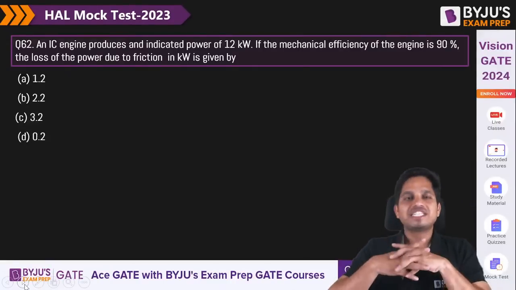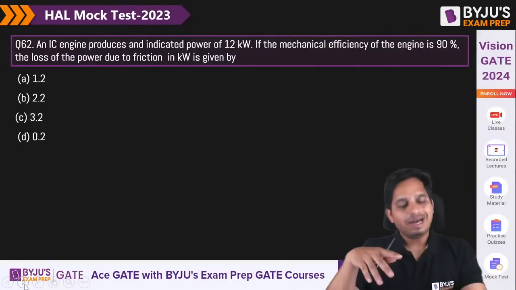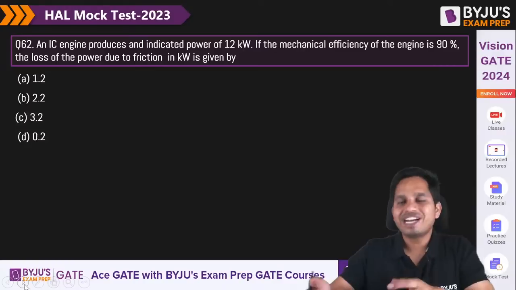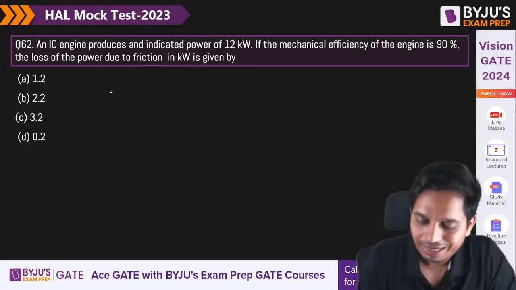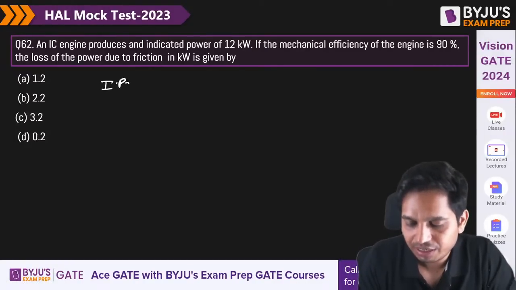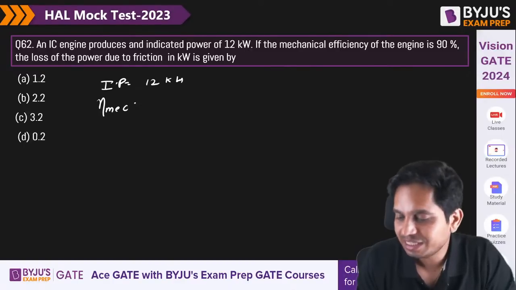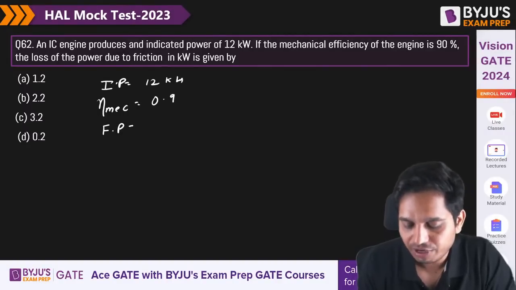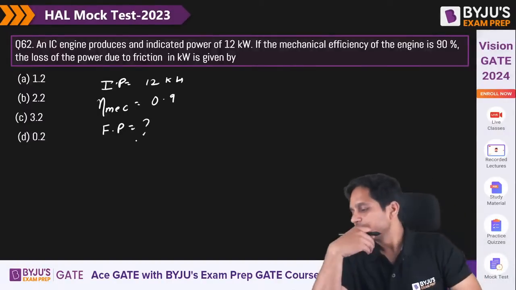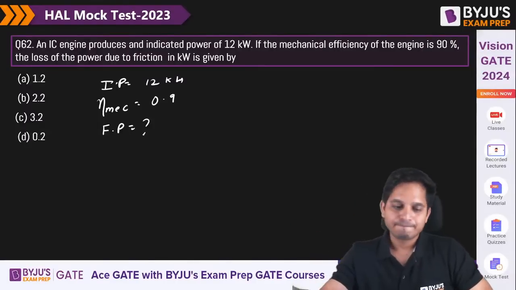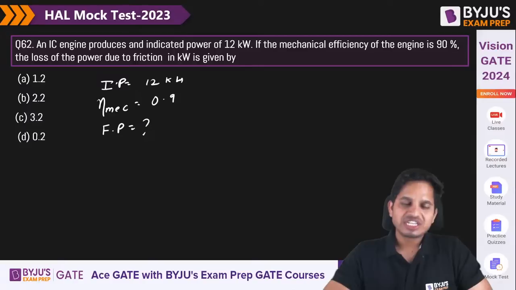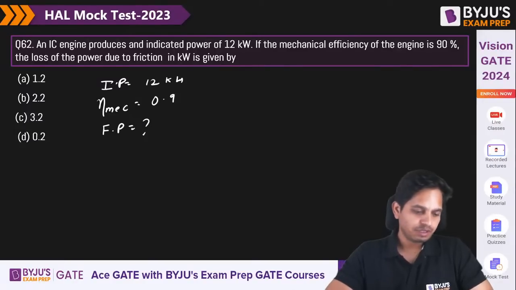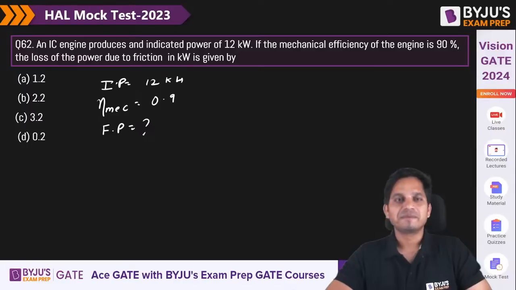Okay. Now this is very simple. The IC engine produces an indicated power of 12 kilowatt. Mechanical efficiency is given as 90%. Calculate frictional power. Simple. Tell me. I think it's still 70, so 8 more questions. Now they are simple questions, so don't worry. The hard part is already gone.